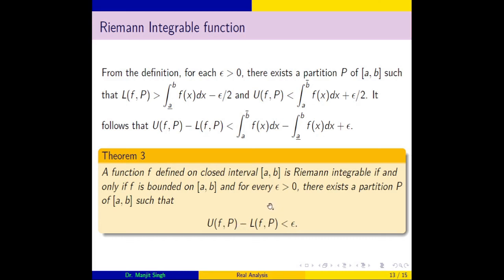So the idea is very clear from the partition: when the lower sum increases and the upper sum decreases, there will be a partition where they are about to coincide. So this is a very interesting definition.